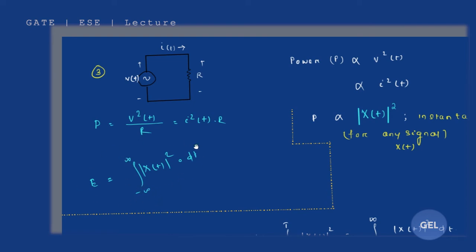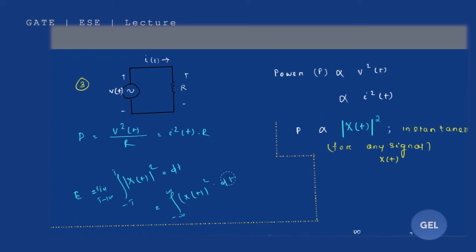This is your energy value, but in a professional, standard format, it is the limit as t tends to infinity of the integral from minus t to t of mod x of t squared dt, which equals the integral from minus infinity to infinity of mod x of t squared dt. It's a very simple thing. This is how you calculate the energy value.